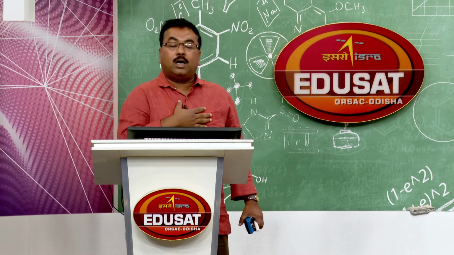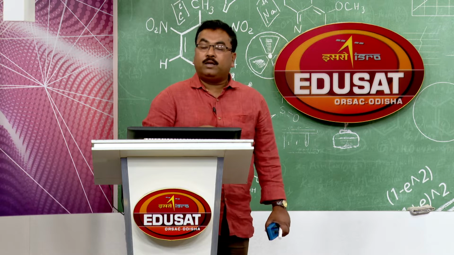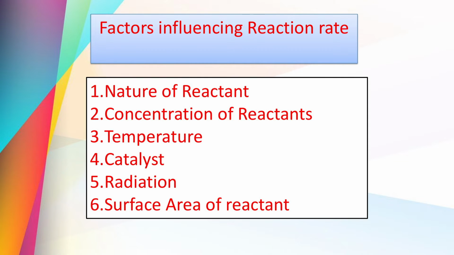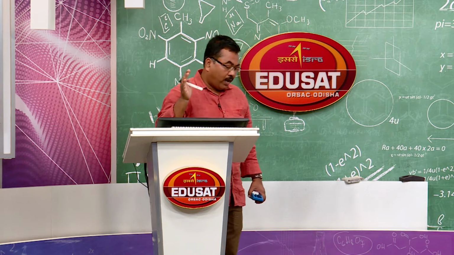So, in the next part we shall go into details about the chapter, the next learning aspect, that is the factors influencing the reaction rate. We shall start with number 1, that is the nature of reactant. What do we mean by the nature of reactant? In fact, when a reaction progresses, what happens?